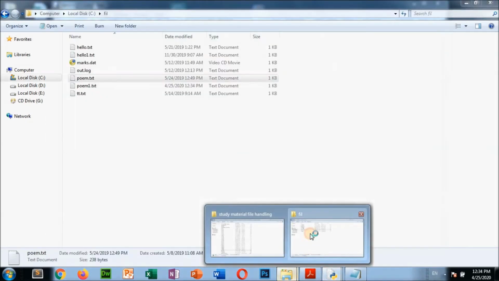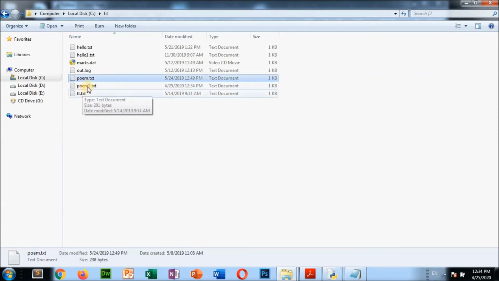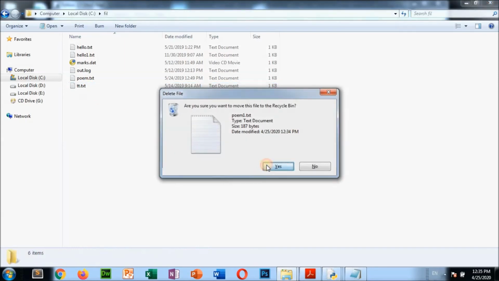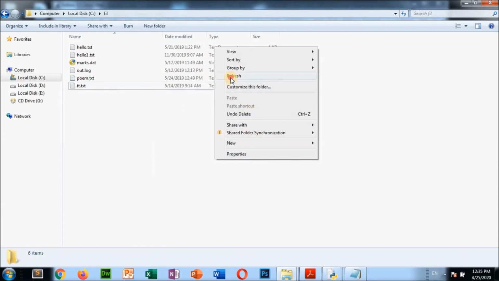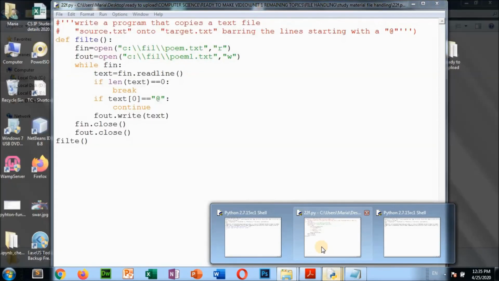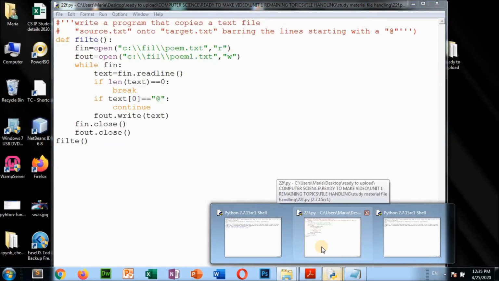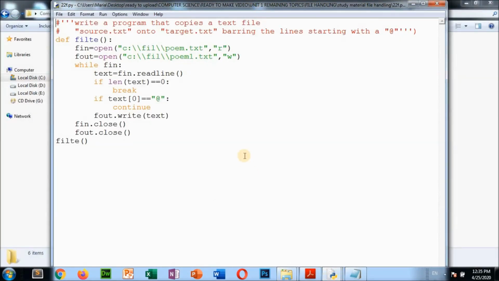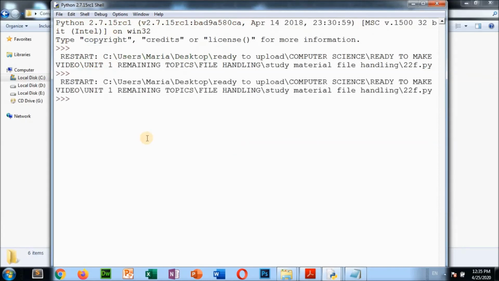Now if we go to this folder, the poem and poem1 files are already there. So suppose I delete this poem1. Poem1 I have deleted from this folder. Okay, done. Refresh, then poem1 is not there. So I am going to run this program now. F5, done.